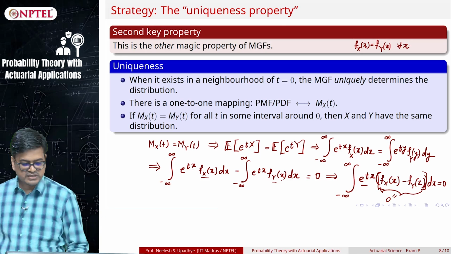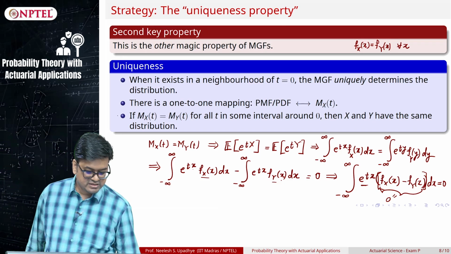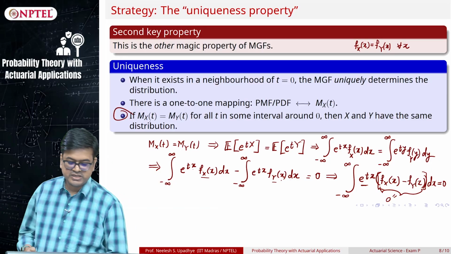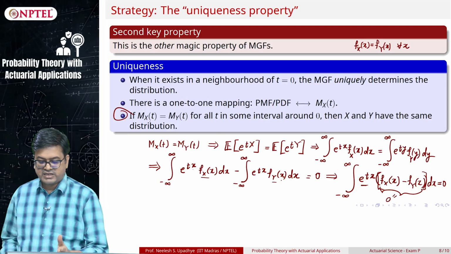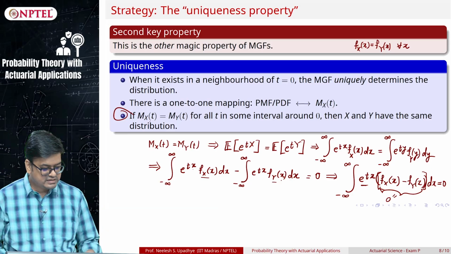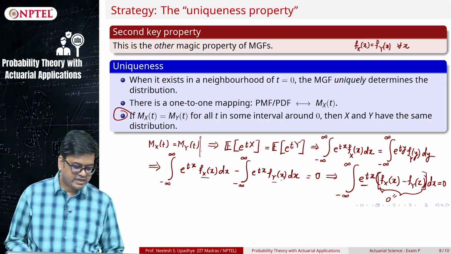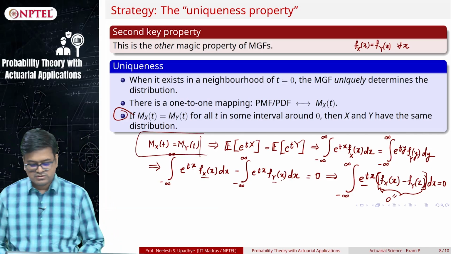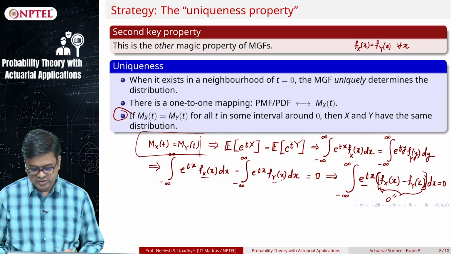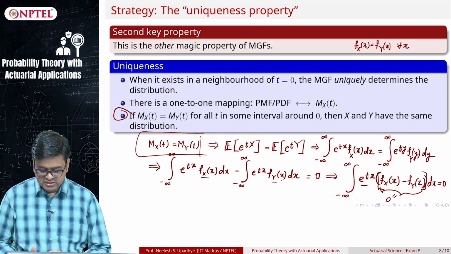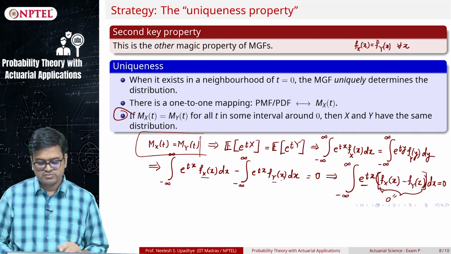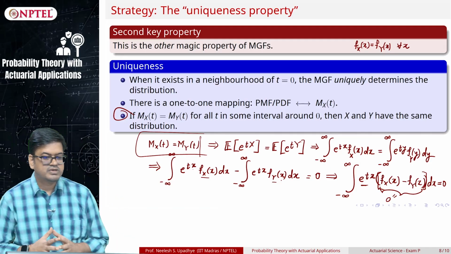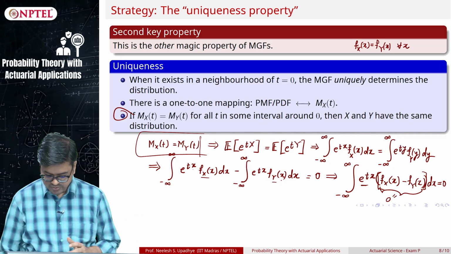If I show that, then I have established the uniqueness property of this particular moment generating function. If f_X(x) is equal to f_Y(x), then it is by default clear that M_X(t) is equal to M_Y(t). So this I will not prove because it uses heavy calculus, but assume that this is going to be true. Okay. So we have dealt with the uniqueness property.